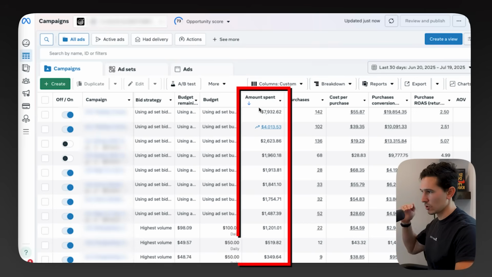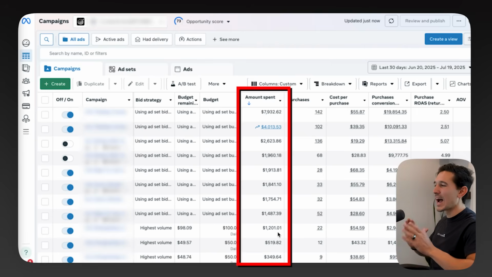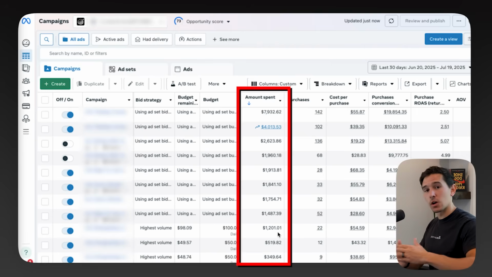So if you notice here, just looking down the board here, there's so many active campaigns, and all of these active campaigns have a decent amount of spend, meaning our spend is being distributed not evenly, but close to evenly across the entire account. My expectation is that 1 or 2 campaigns represent 50 to 60% of the whole account.